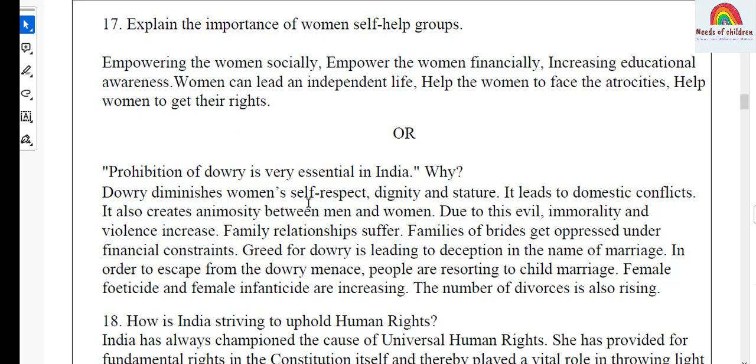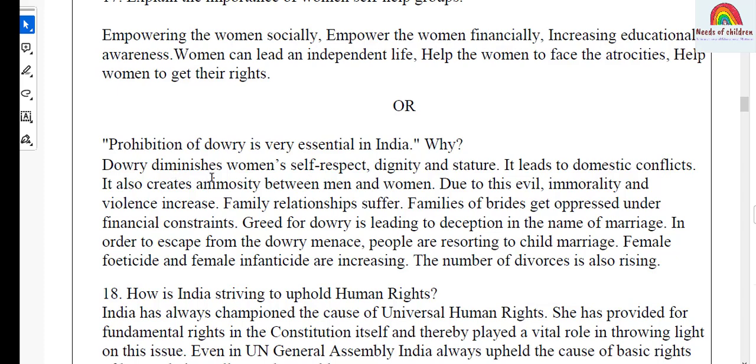And the choice number 2. This is the question from sociology, social challenges. And the question, prohibition of dowry is very essential in India. Why? Dowry diminishes women's self-respect, dignity and stature.